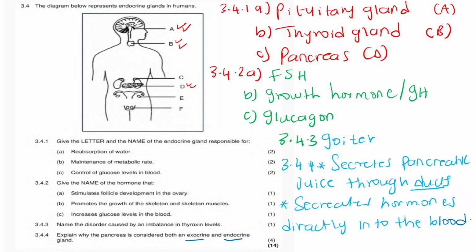It can use a duct, or sometimes it can use processes such as diffusion to secrete hormones directly into the blood, hormones such as insulin and glucagon.